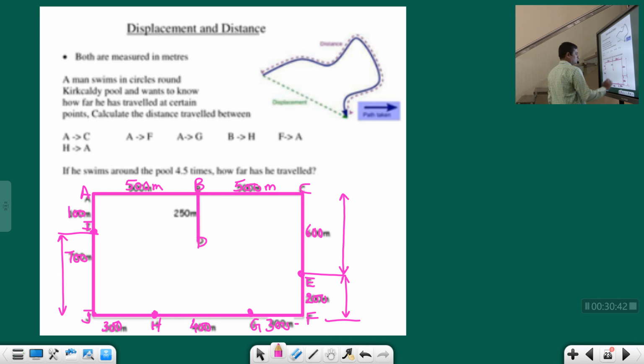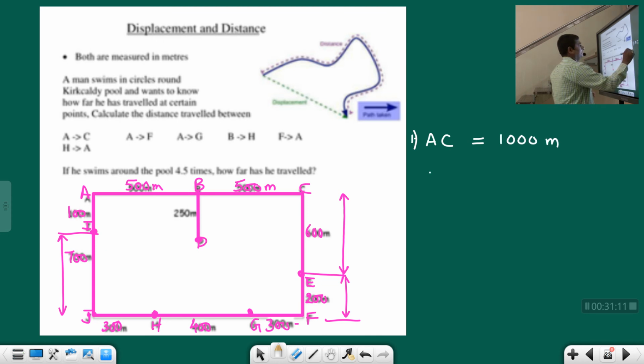Okay, students. So this point is D. This is the D point. Now here they are asking us: a man swims in this swimming pool, and he wants to know how much he has traveled. First they are asking what is the distance traveled between A and C. Directly you can say from A to C, 500 plus 500 is 1000.